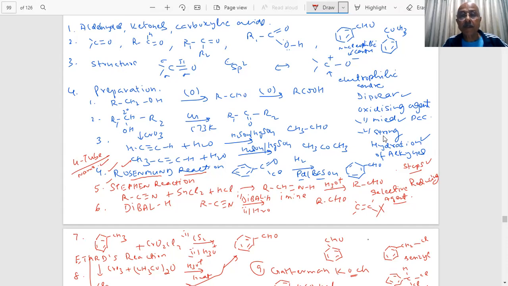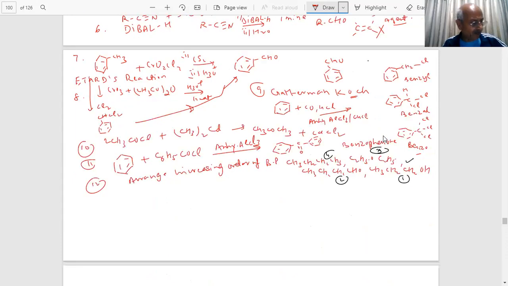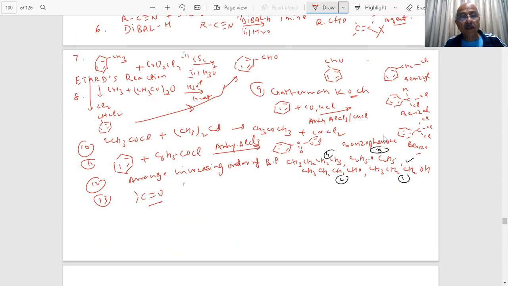Sir, DNP test is used to distinguish aldehydes and ketones. Who said that? It is used actually for the identification of aldehydes and ketones. Both carbonyl compounds will give this DNP test.